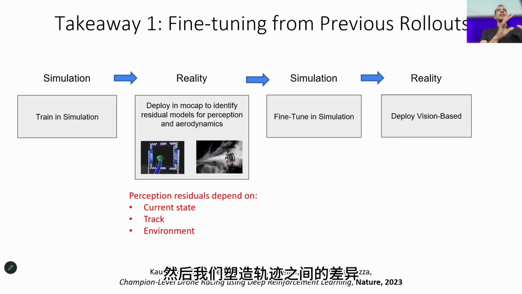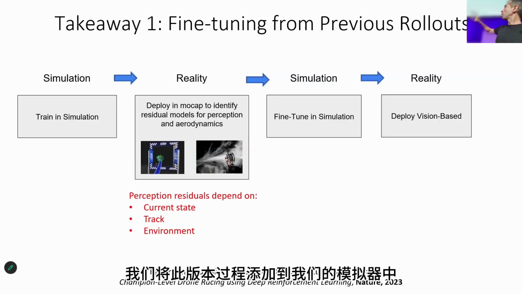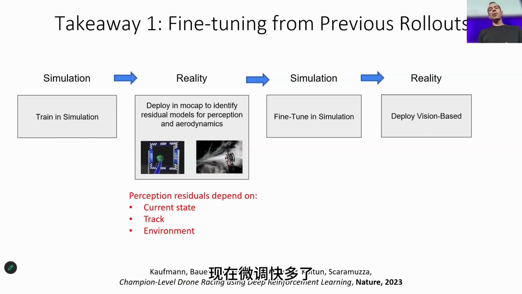Then we modeled the discrepancy between the trajectory predicted in simulation and the one executed in the real world using a Gaussian process. We add this Gaussian process to our simulator. Then we fine-tune the policy in this improved simulator. Now the fine-tuning is much faster. And finally, we deployed it fully vision-based on the platform. And that's when we beat the world champion.